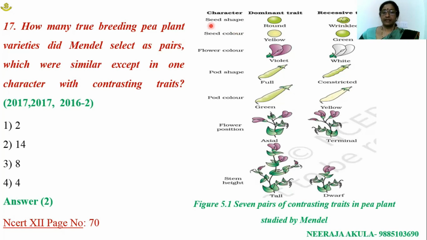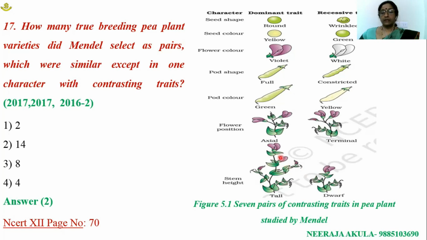Seed shape, round and wrinkled. Seed color, yellow and green. Flower color, violet and white. Pod shape, full and constricted. Pod color, green and yellow. Flower position, axial and terminal. Stem height, tall and dwarf.